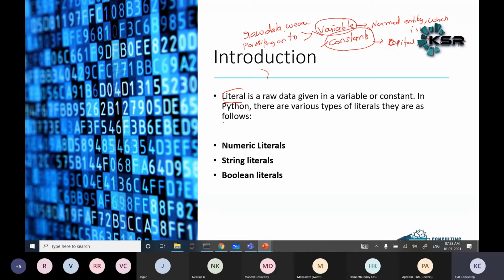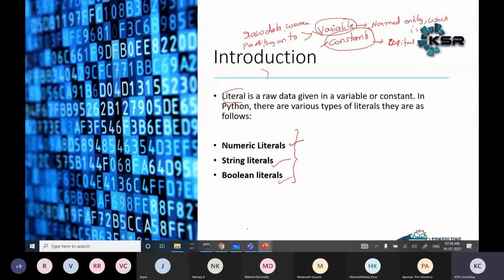There are various types of literals: the numerical literal, string literals, and boolean literals. So these are the three different types of literals in Python.